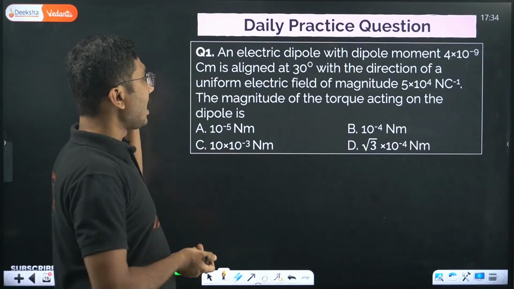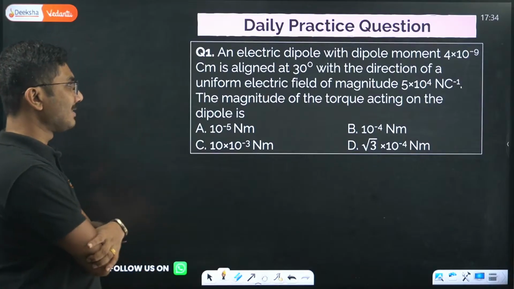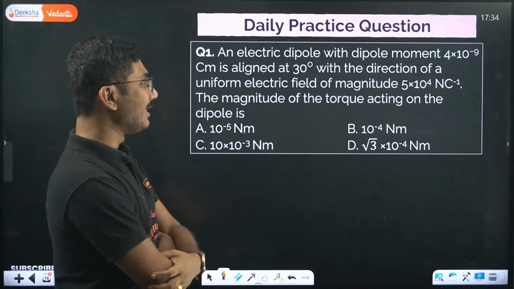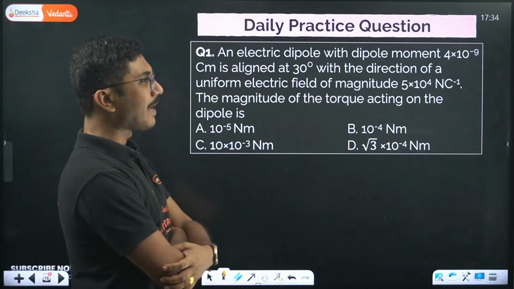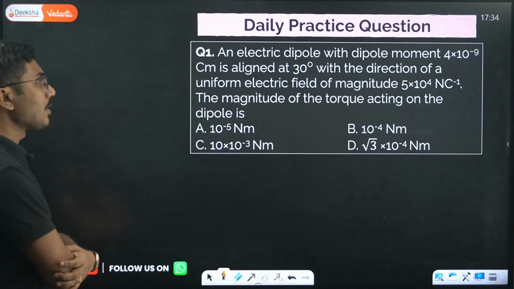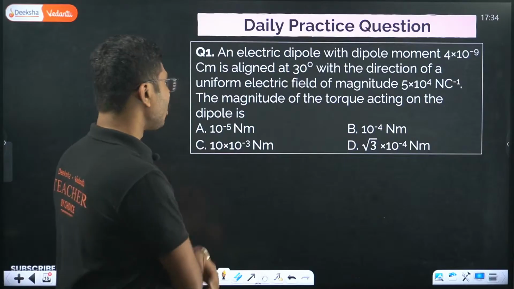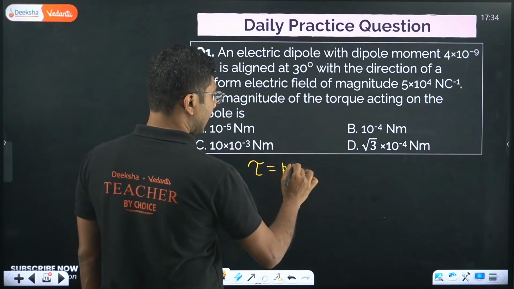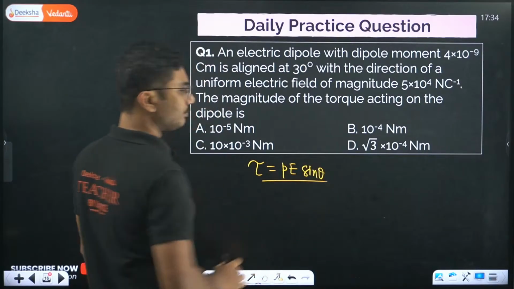One is, an electric dipole with dipole moment 4 into 10 to the power of minus 9 coulomb meter is aligned at 30 degrees with the direction of a uniform electric field of magnitude 5 into 10 to the power of 4 Newton per coulomb. The magnitude of the torque acting on the dipole is. So what is the torque acting on the dipole? Very simple, torque is equal to PE sin theta. You have to use this formula and calculate the torque.